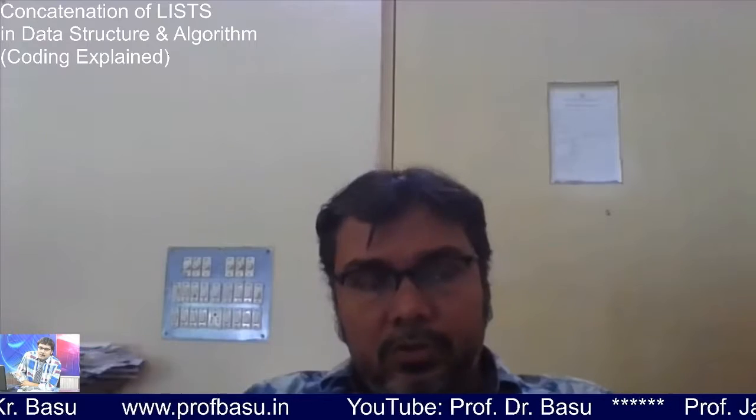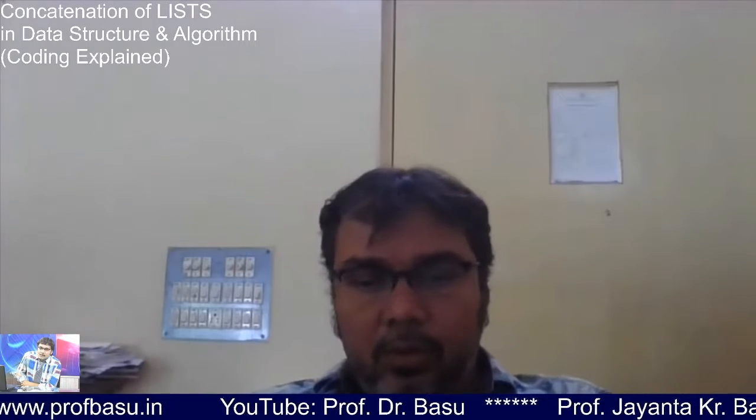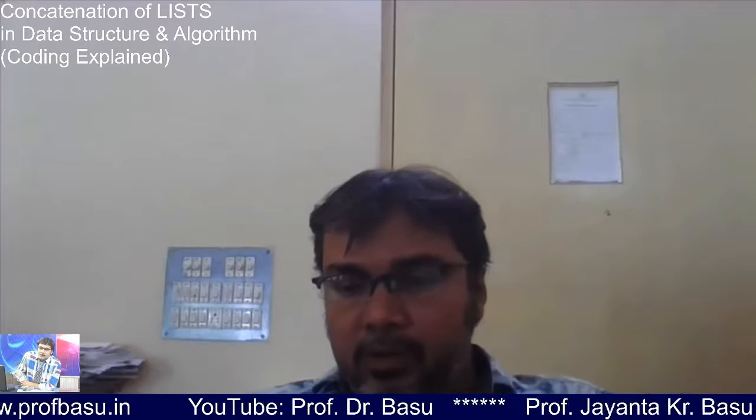Considering the lists are single linked lists, we have to merge two lists. Say, for example, let me present.